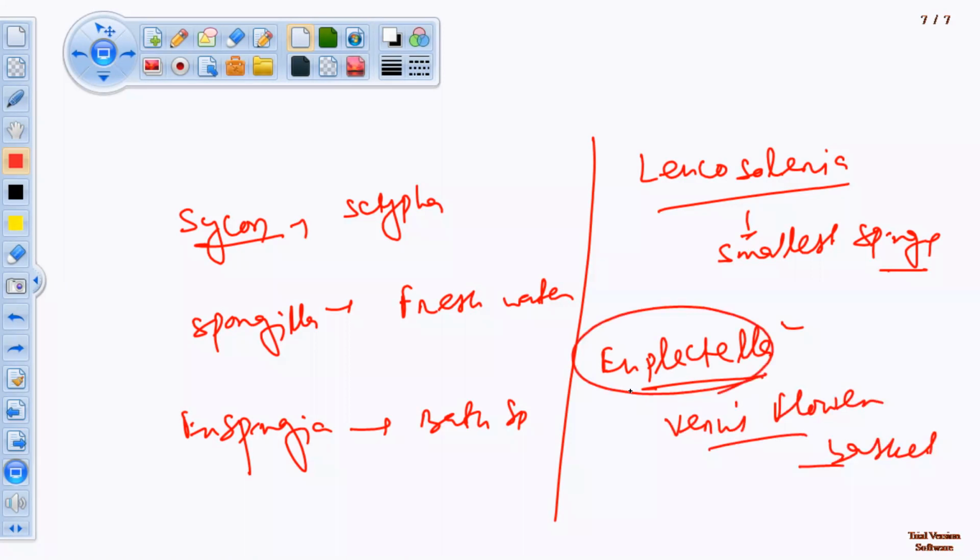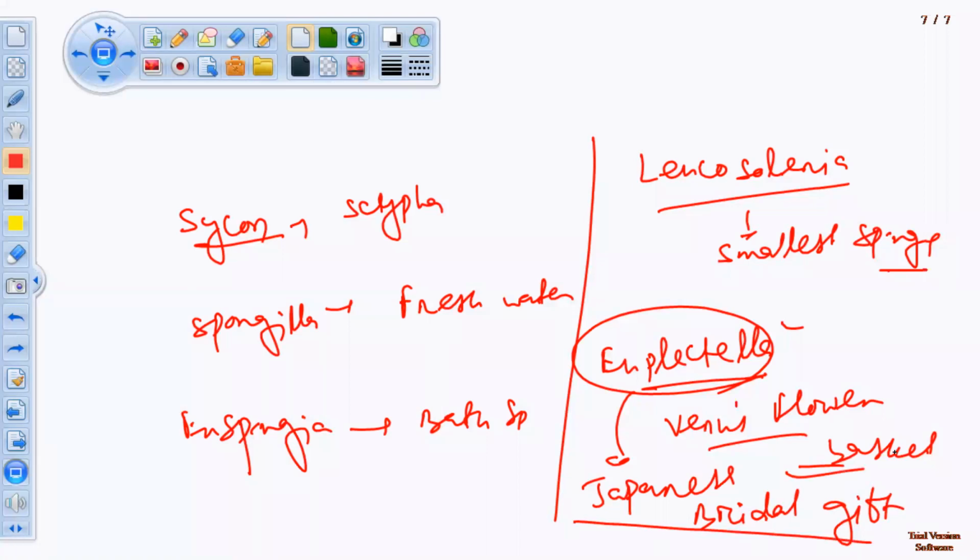This is used as a Japanese bridal gift. Okay, Euplectella, Venus flower basket. This is white in color. You can search the internet to see.